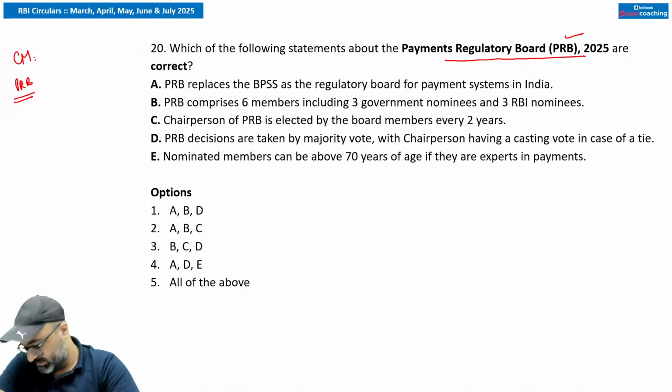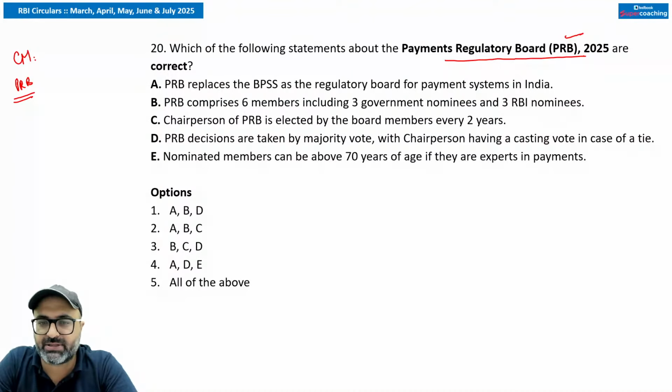So the question talks about PRB. PRB basically stands for what? It is the Payment Regulatory Board, which has been set up under the Payment Regulatory Board Regulation 2025. It has replaced the Board for Regulation and Supervision of Payment and Settlement Systems. The purpose was to regulate and supervise the payment systems in the country. ठीक है जी? Clear? Now, okay, I'm getting the answer that Sanjay Malhotra ji is currently the chairperson. Deputy Governor T. Ravi Shankar is the member.